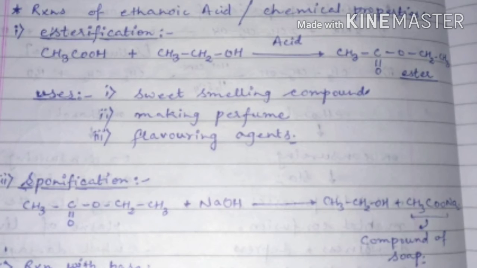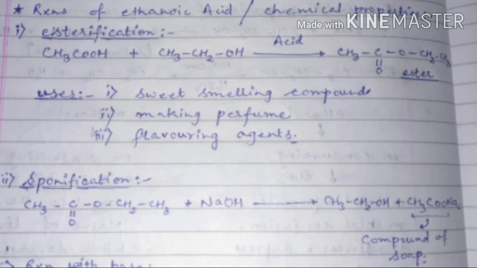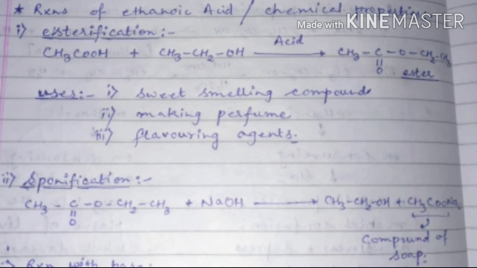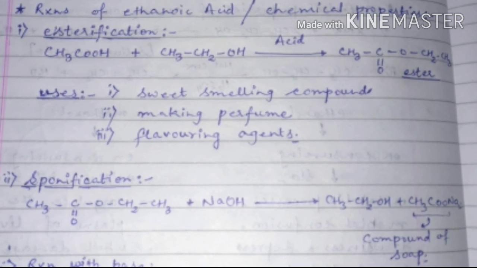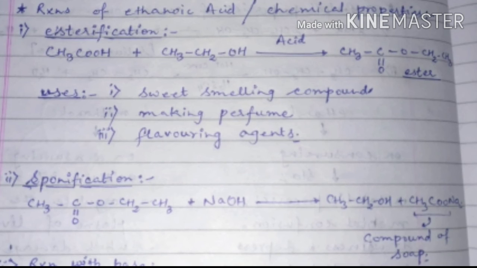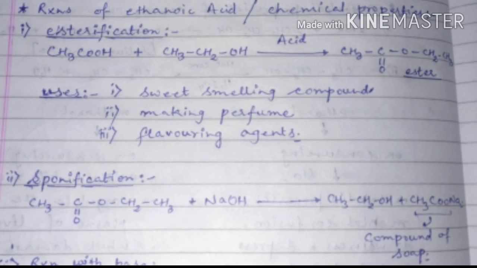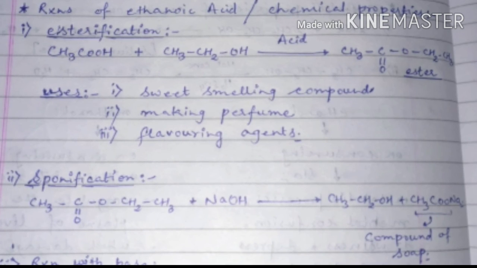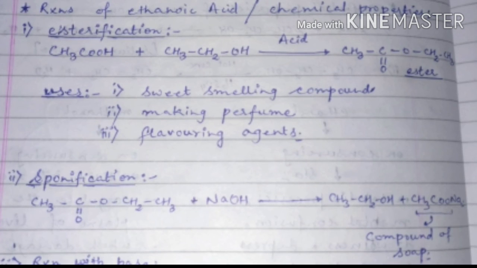Then students, we will see the chemical properties of ethanoic acid. Ethanoic acid can react with alcohol in the presence of an acid, like H2SO4, and it gets converted into an ester. Ester is a sweet smelling compound which is used in making perfume, and it is also used as a flavoring agent.